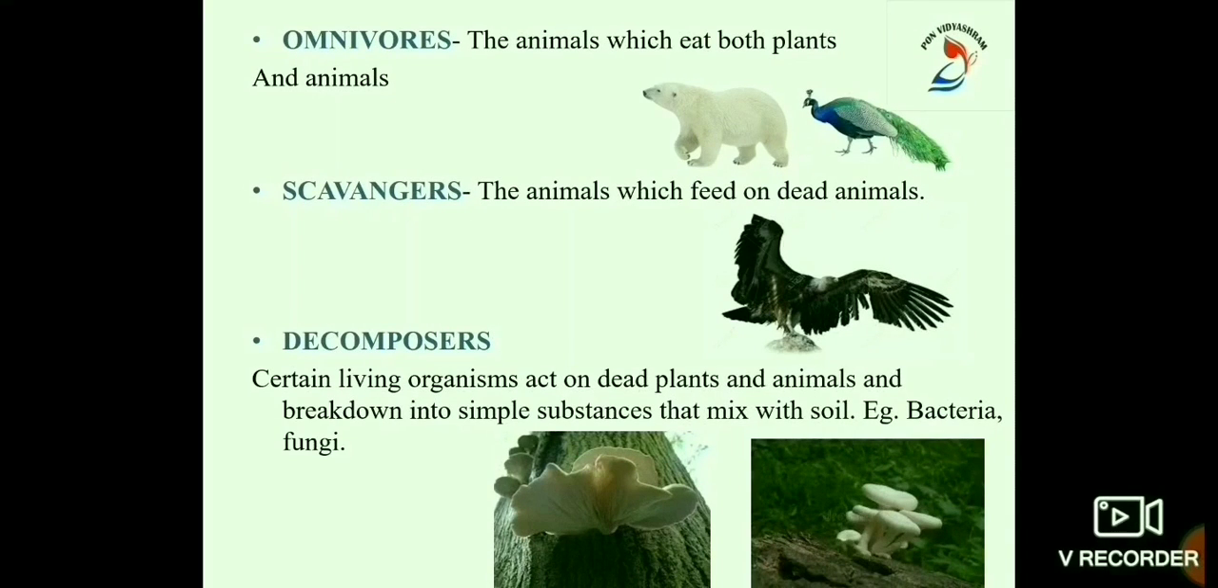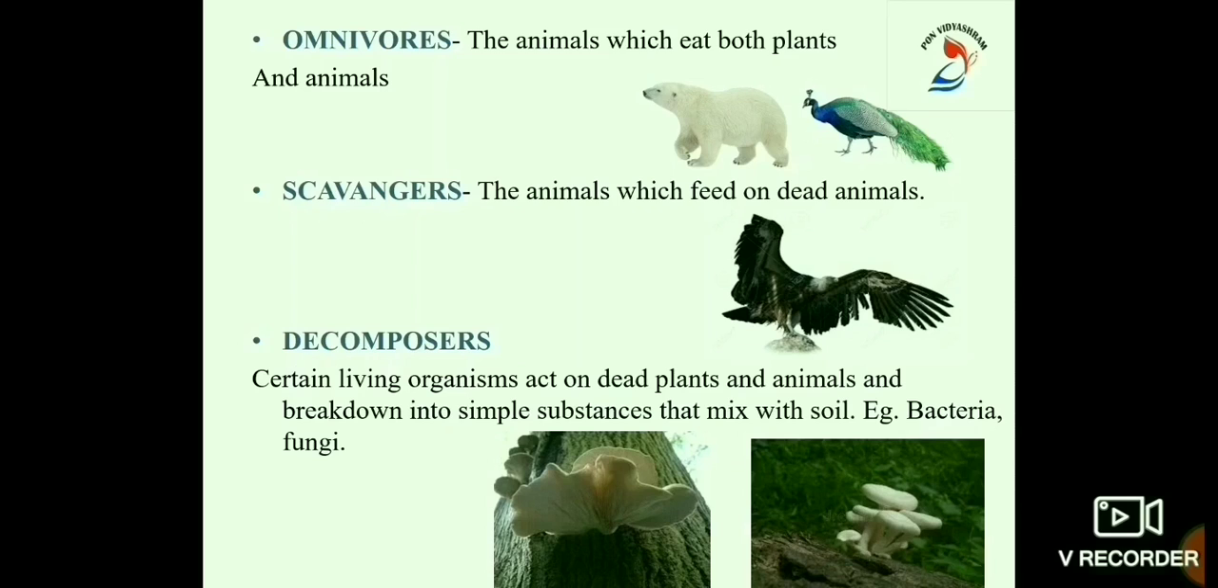And the next one is omnivores. Omni refers to all, vore refers to eater. These animals eat both plants and animals. Example, human being, crow, sparrow, bird and peacock.